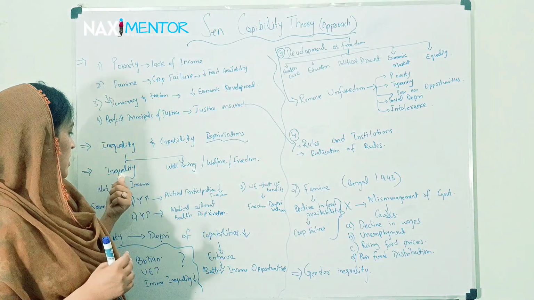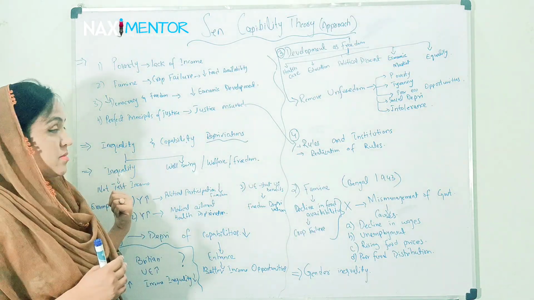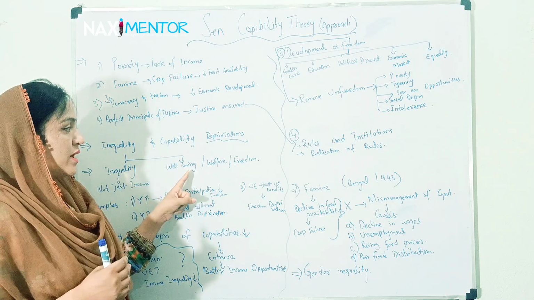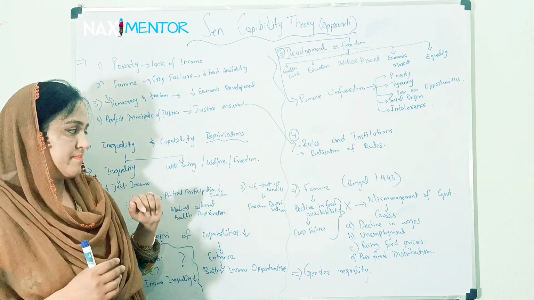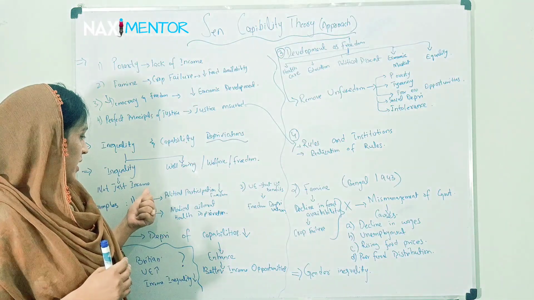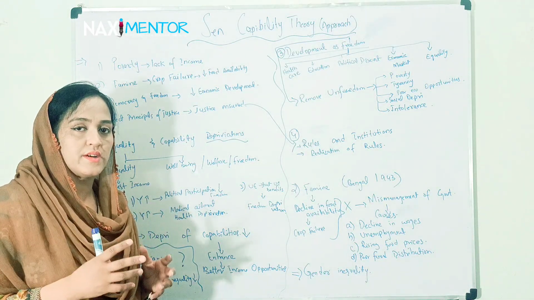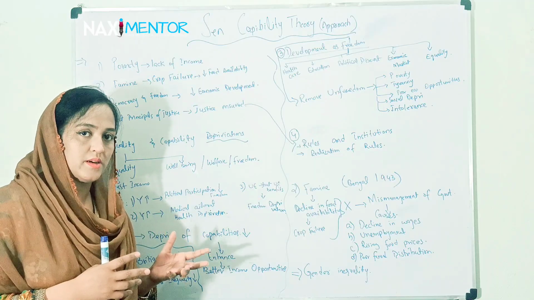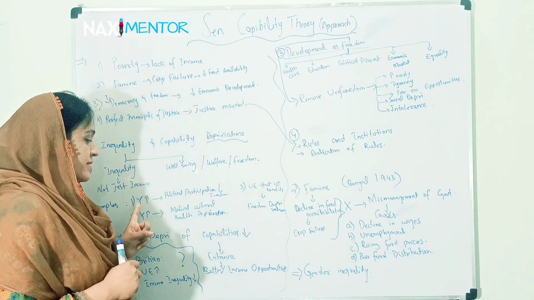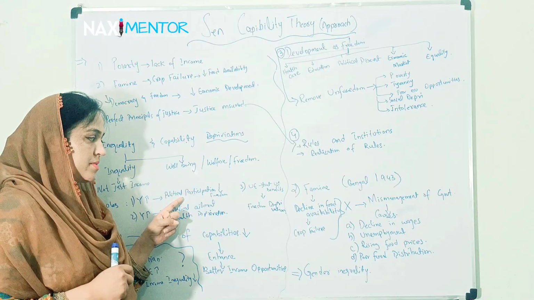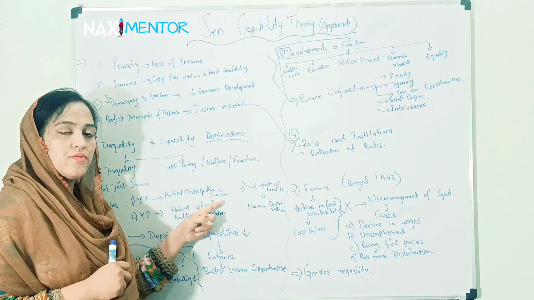Number one, inequality is not just about income inequality, and he says it is related to well-being, welfare, and freedom. For inequality of income, he takes three different examples. Let us discuss these three examples. He says, for example, a person has high income but has low political participation. So he has lack of freedom.